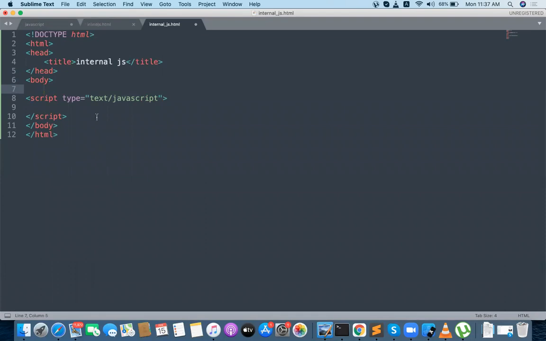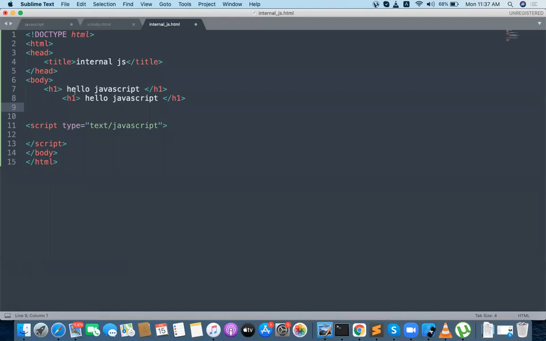You will have a lot of HTML content, so this is my HTML content. Place whatever HTML content you want inside the body. After your HTML content only, you need to provide your JavaScript.